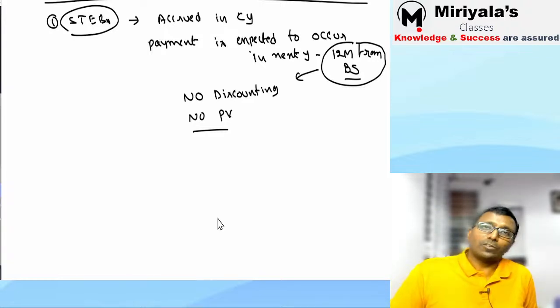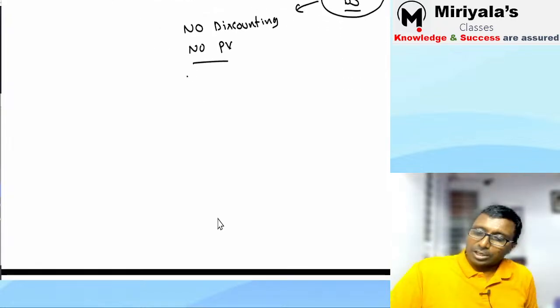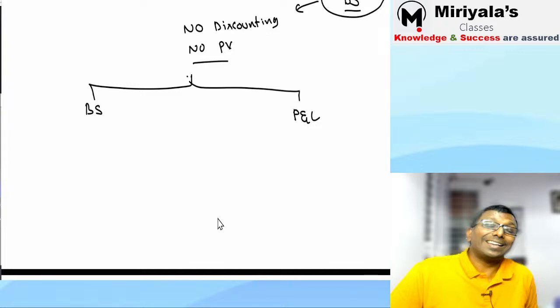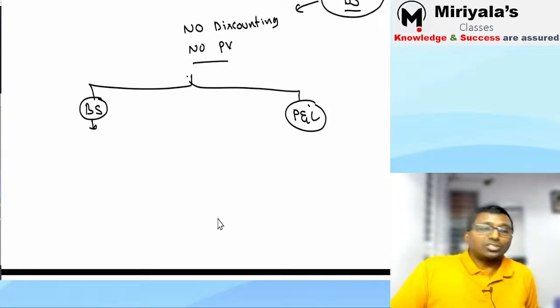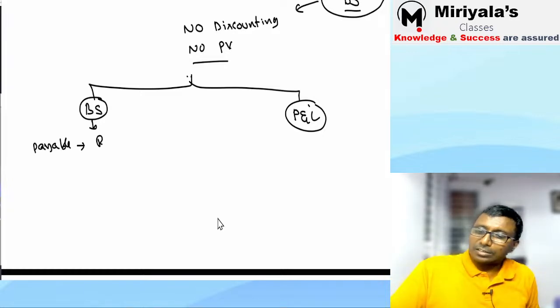Sir, how do you account for the short-term employee benefits? Listen carefully. From the balance sheet angle is one, and from the P&L angle is another. From the balance sheet angle, very simple: is it already paid? No, sir, it is not yet paid. Is it payable? Then record the liability. That's all.